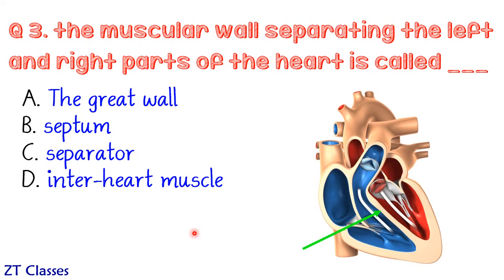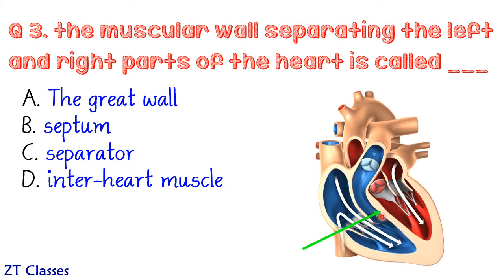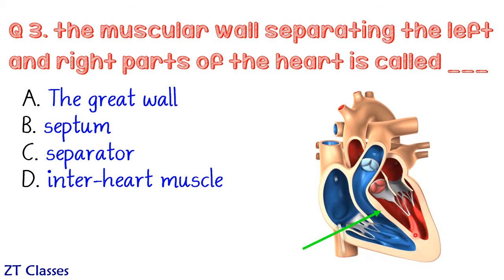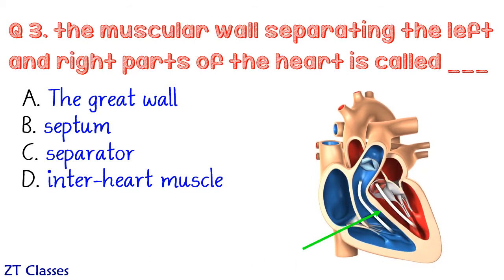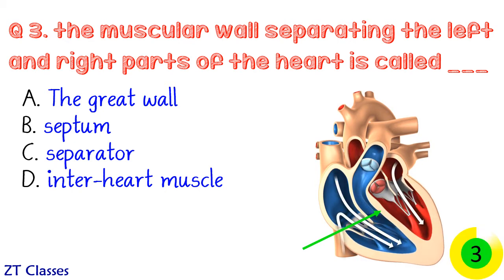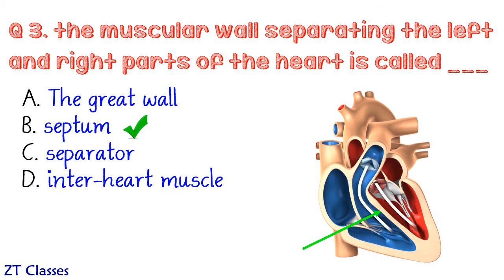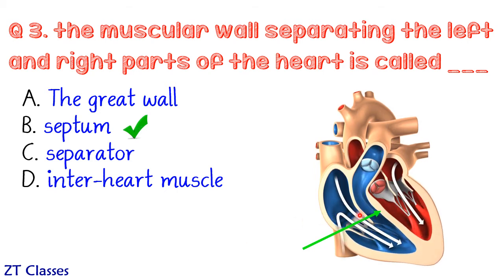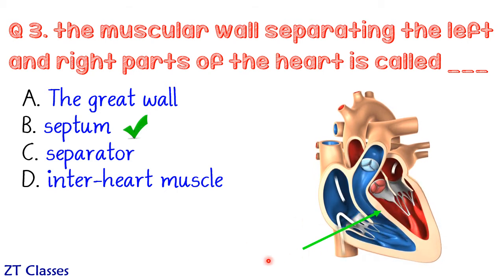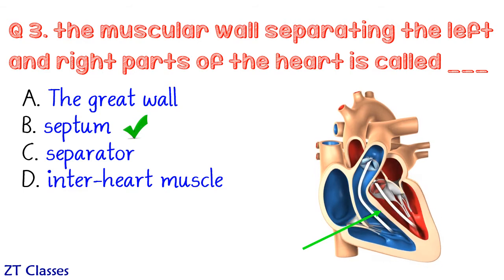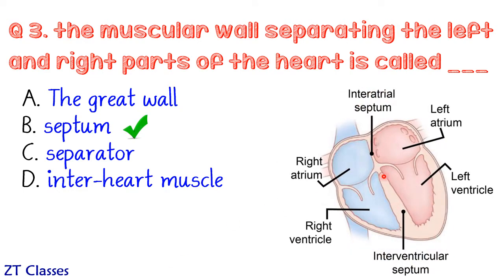Next question. The muscular wall separating the left and right part of the heart is called as? Well, this wall which is separating the right and left part is called as septum. This septum can be divided in two parts. The one separating the atrium is interatrial septum, and beneath it is interventricular septum.